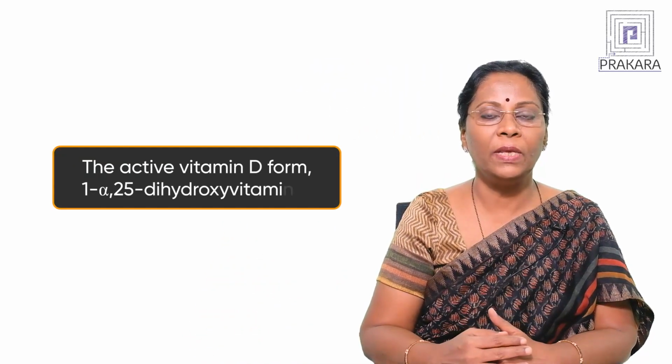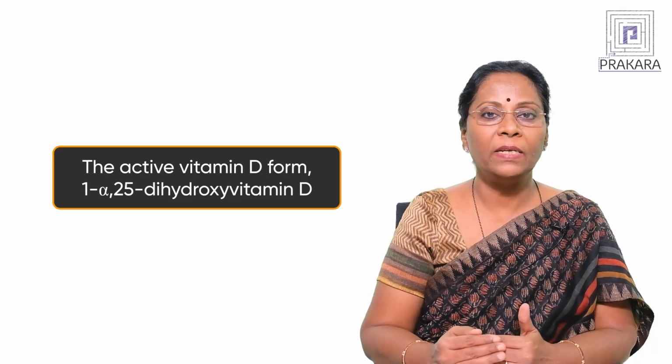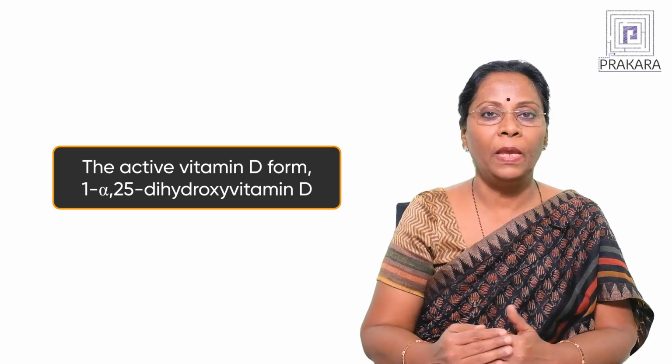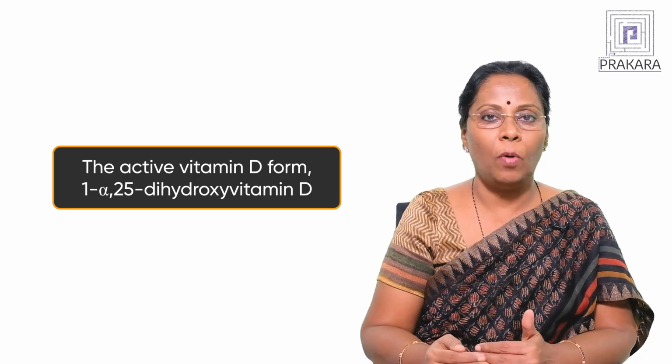Continuing with the chemistry and metabolism of vitamin D, we have seen the two forms of vitamin D which get hydroxylated, first in the liver and then in the kidneys. In the kidneys, as I told you, this 25-hydroxy vitamin D gets converted to 1-alpha-25-dihydroxy vitamin D, which is the active form of vitamin D as a hormone circulating in the body.